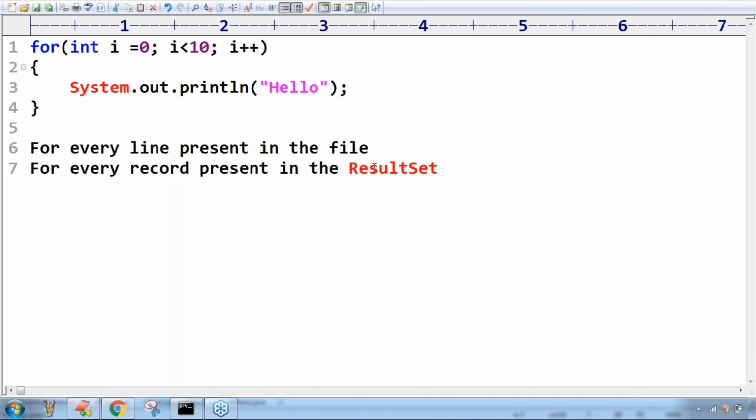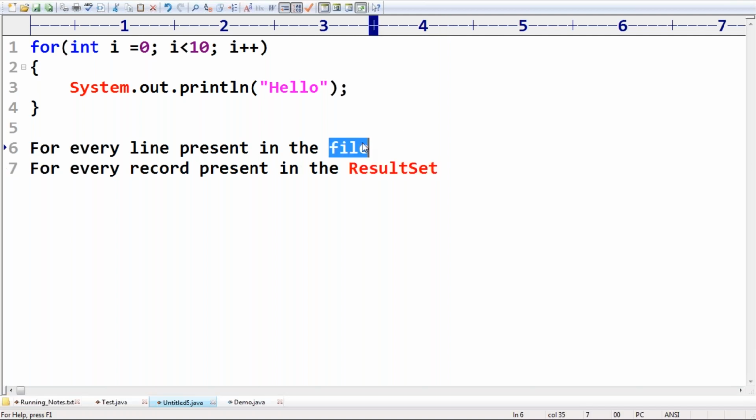How many records are there in the result set? How many lines are there in the file? We don't know that. If we have such a requirement, then our hand always goes for a while loop.